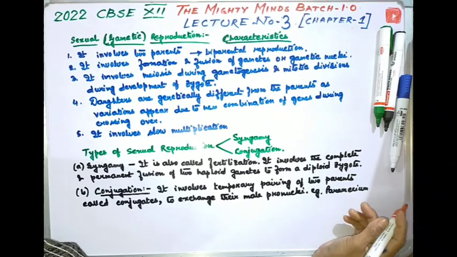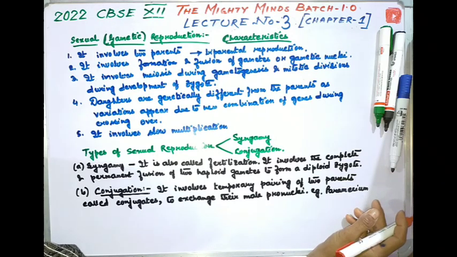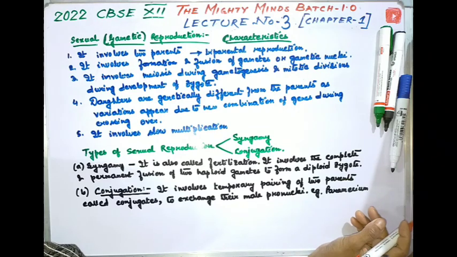So what is sexual or gametic reproduction? I do think you know it very well. It involves the formation of the gametes. So in this type of reproduction, there is a formation and the fusion of the sex cells called the gametes. Development of an organism from the zygote through embryo formation is called embryogenesis. So it is the basic knowledge of sexual or gametic reproduction.